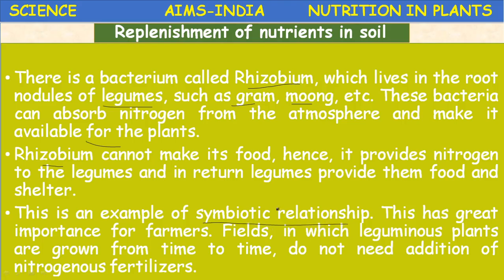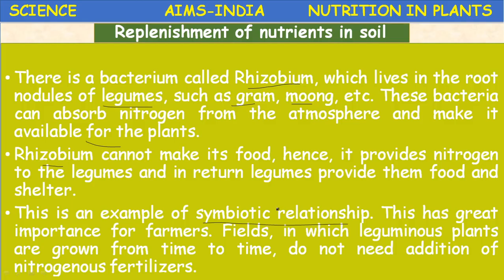This has great importance for farmers. The fields in which leguminous plants are grown from time to time do not need addition of nitrogenous fertilizers like urea, NPK. Okay, no need to add. So that's why a scientific method called crop rotation has been introduced to improve the yield without adding more chemical fertilizers.